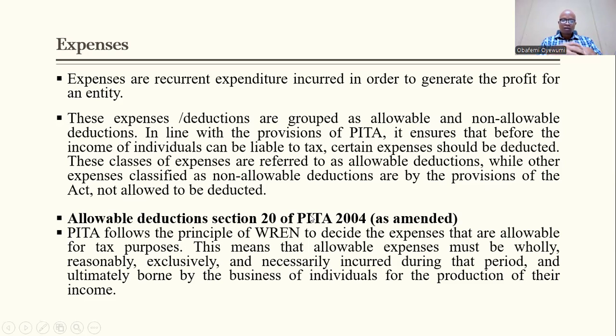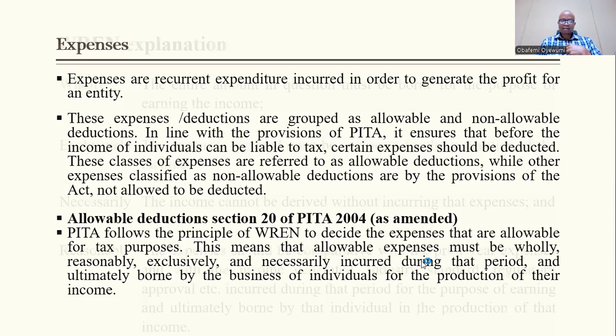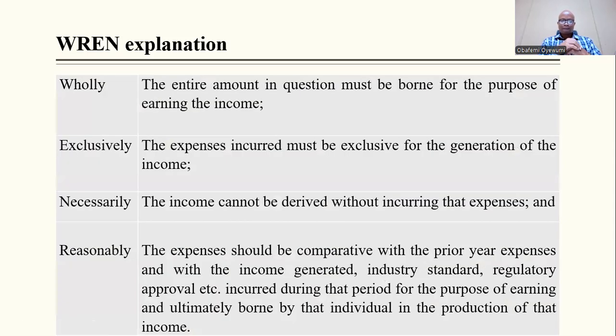We have a lot of them, but of course, one thing you have to understand is the principle called the WREN principle. For a particular expense to be allowed, it must follow this principle. This means that the allowable expenses must be wholly, reasonably, exclusively, and necessarily incurred during that period. That's WREN. Now let's look at the understanding of WREN here.